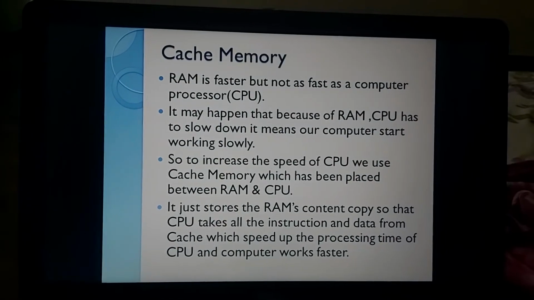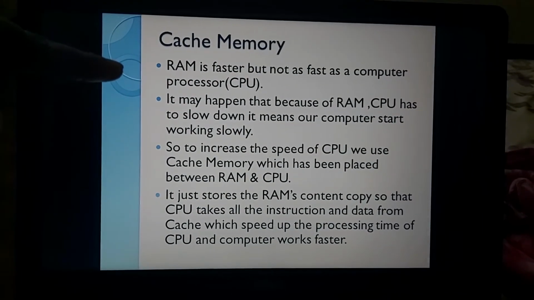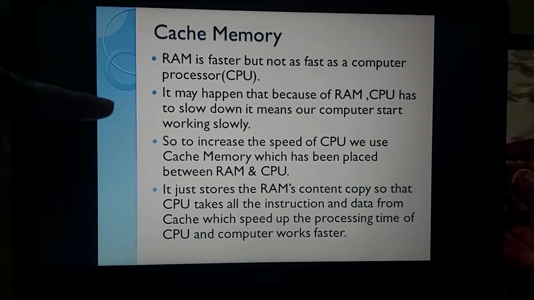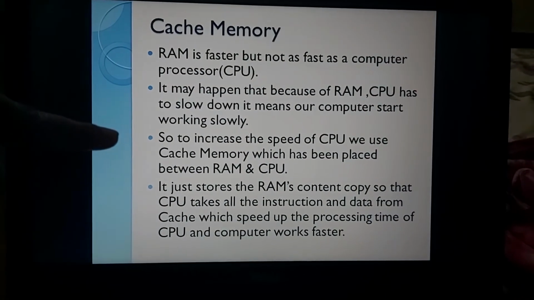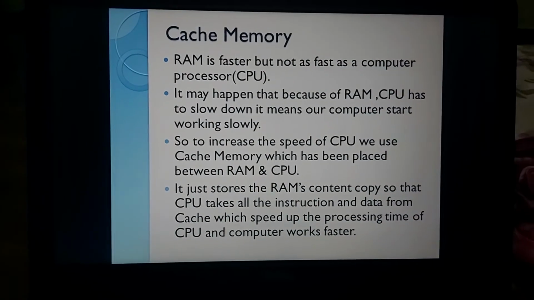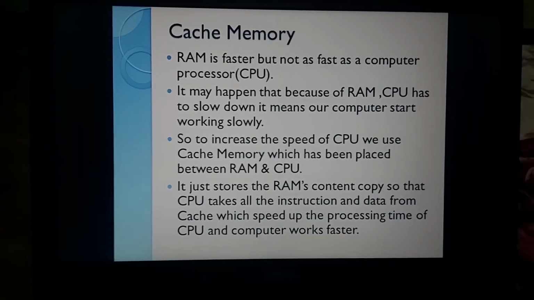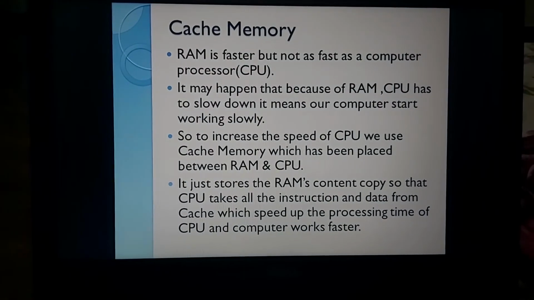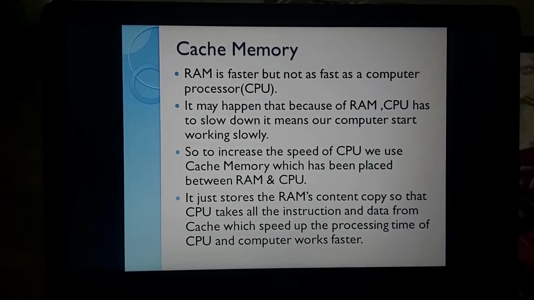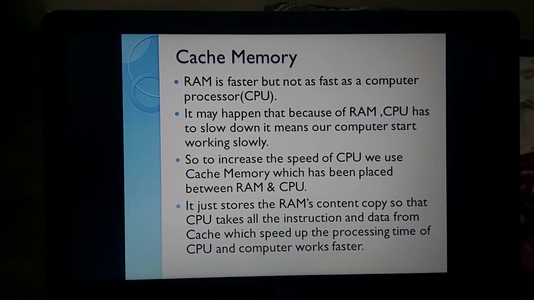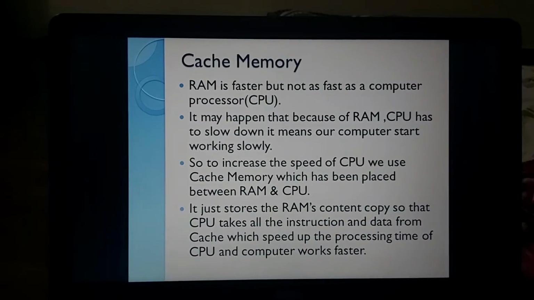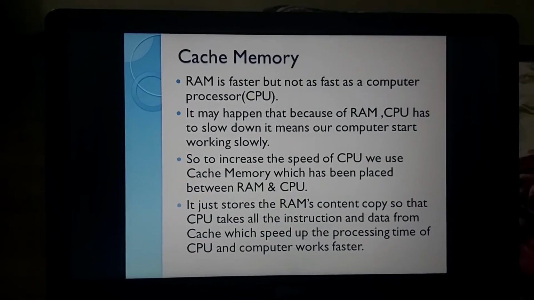Sometimes what happens, RAM is faster but not as fast as the computer processor. It may happen that because of RAM, the CPU has to slow down. It means my computer starts working slowly. So to increase the speed of the CPU, we can use cache memory, which has been placed between the RAM and the CPU. It means the CPU, to get its information again and again, was going to whom? RAM, right? Now RAM may be fast, but my CPU is not, because I may be working on a lot of applications at that time. Applications like, I have opened Paint, I am listening to music also, I am using Photoshop also, I am working on Excel and Word also. So the CPU will get busy with all these things, but RAM is faster. So now what to do? My CPU slows down and my computer also starts hanging.